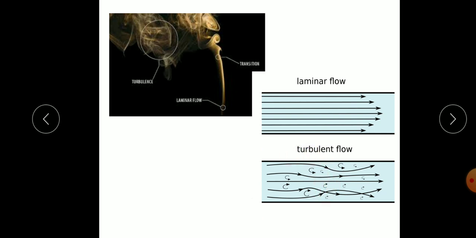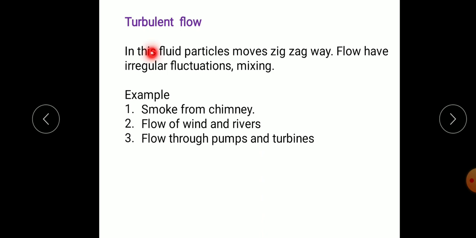That is turbulent flow. If the fluid particles move in a zigzag way and the flow has irregular fluctuation, then it is called turbulent flow. Turbulent flow causes greater mixing because of the change in directions, but laminar flow is in a straight line.